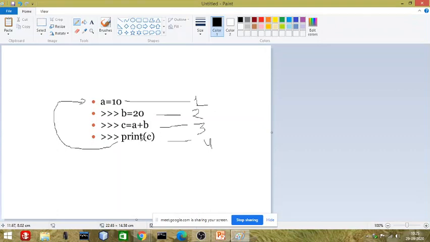Can it print C? No, it cannot print C, because C is not declared earlier. If you copy this, try to understand. What will happen if I cut this and paste it here, will this coding give you a result?